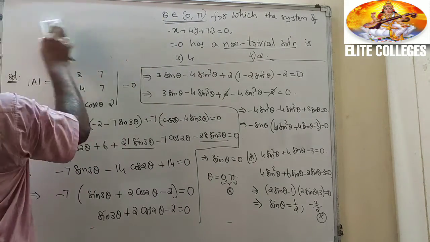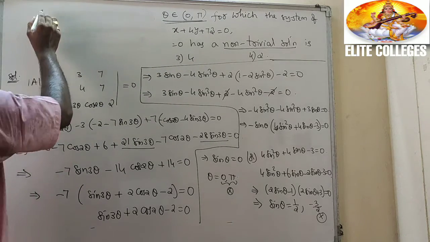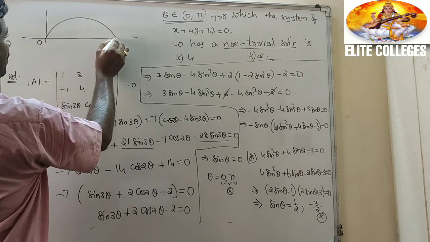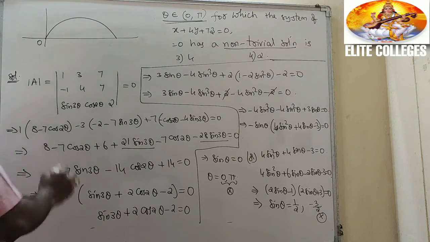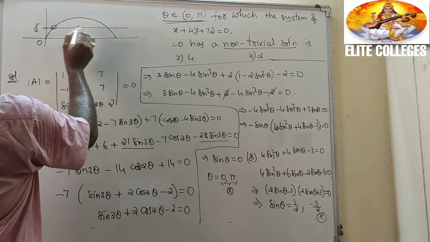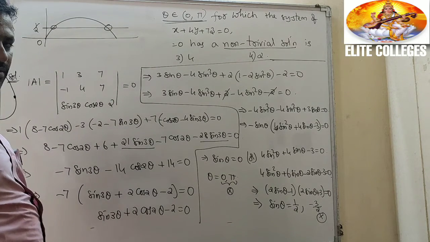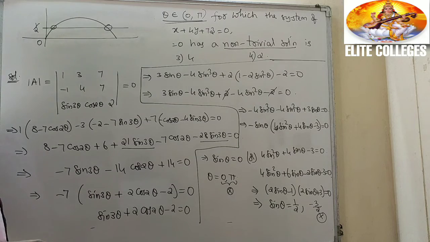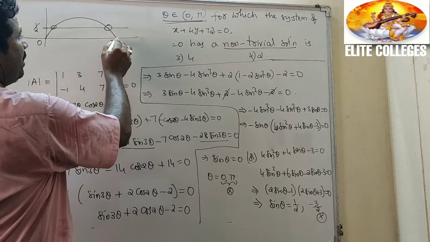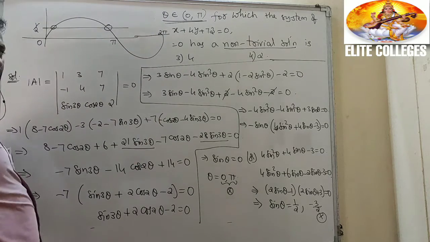When is sin theta equal to 1 by 2 possible? Sin theta equal to 1 by 2. This is the function, so 0 to pi. The sin function graph is like this. Sin theta equal to 1 by 2. Draw the graph. So how many values are there? 2 values. So that is the way we can find. Now to check what the values are: 0 to pi, 0 to 2 pi. So this is the 0 to pi. Next graph, draw the graph like this, pi to 2 pi, like that one.